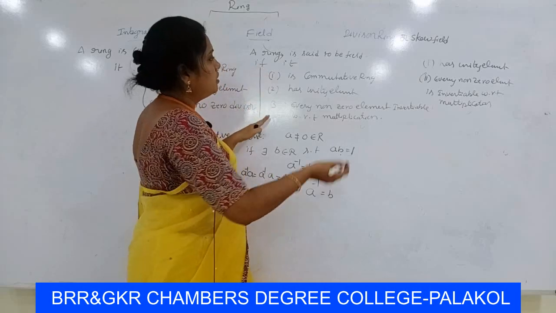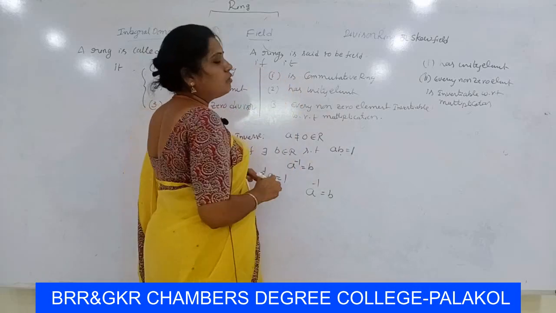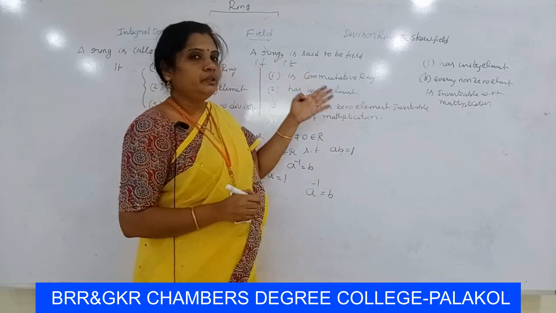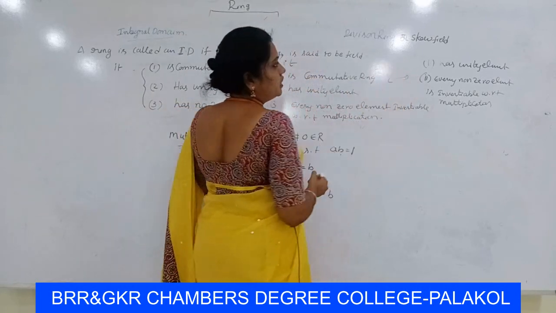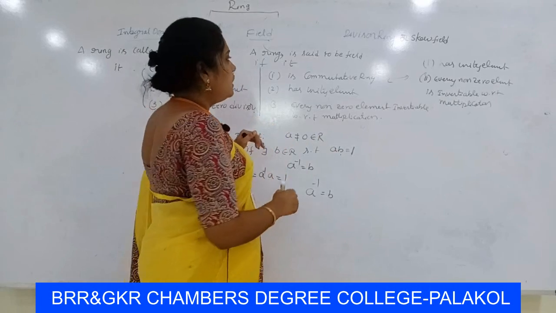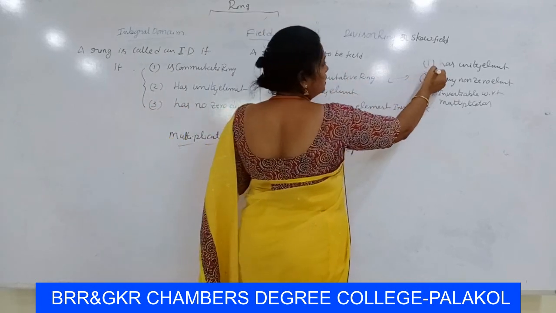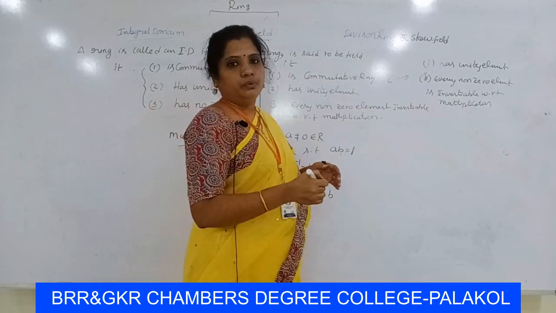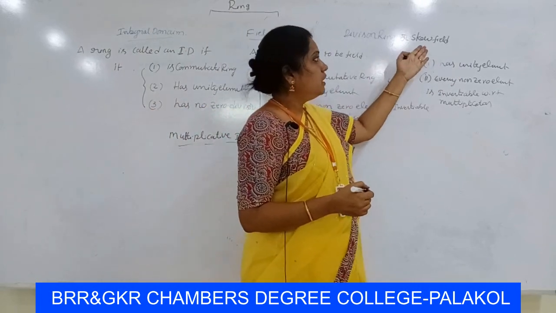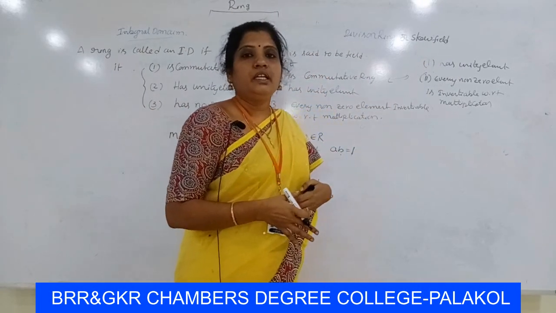Here field has an extra quality: it is a commutative ring. So the difference between the division ring or skew field and field is that the division ring is just a ring. So we add the commutative property to this division ring, then it will be field.